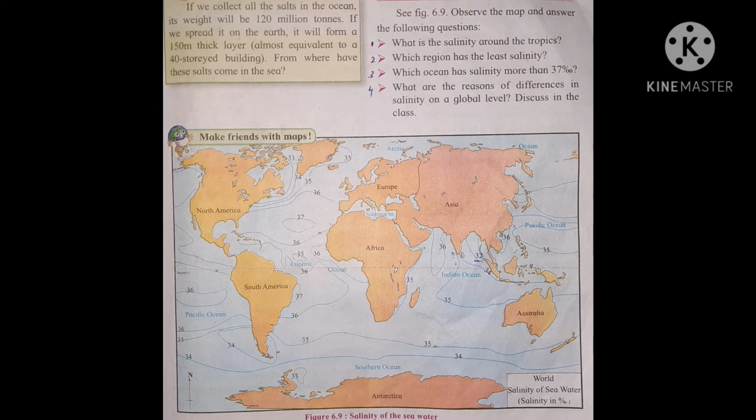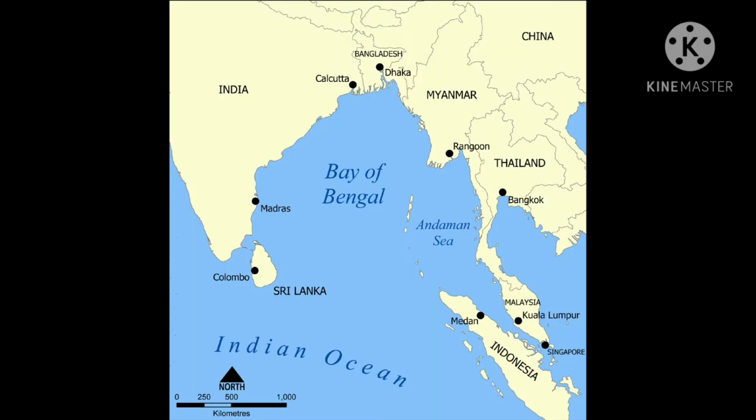Next question, which region has the least salinity or less salinity? The region where there is a lot of addition of fresh water, that is many rivers flow into the sea, and heavy rainfall in the region result in the least salinity. For example, Bay of Bengal has the least salinity or less salinity.